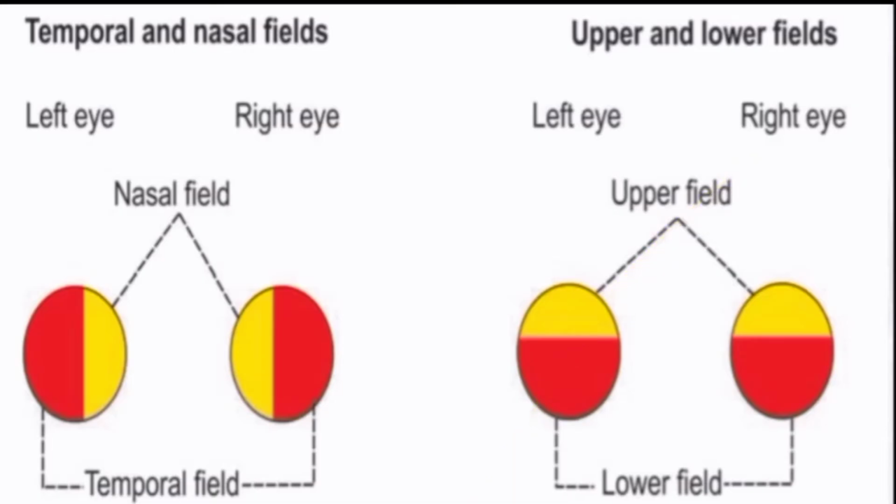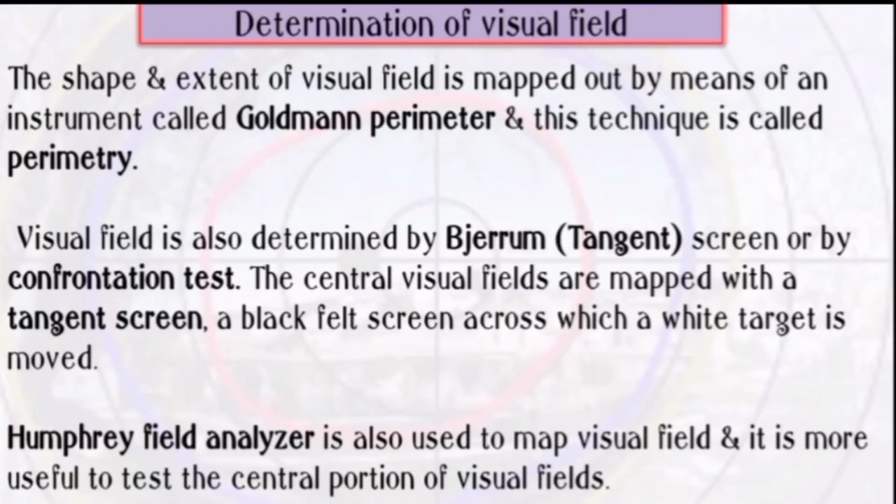This is the figure where the temporal and nasal field, upper and lower field divisions are shown. The shape and extent of visual field is mapped out by means of an instrument called Goldmann perimeter, and this technique is called perimetry. Visual field is also determined by Bjerrum or tangent screen or by confrontation test. The central visual fields are mapped with a tangent screen, which is a black felt screen across which a white target is moved.